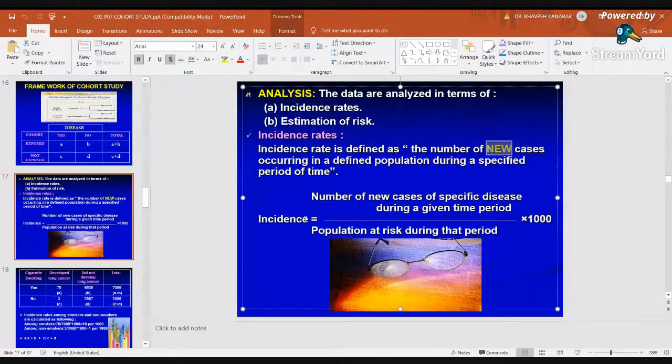Number of new cases of the specific disease during a given period of time. For example, the number of new cases of lung cancer in April month of 2021. That is right here. New cases of specific disease. Specific disease means lung cancer. And then population at risk. Here we have to write down the population at risk and multiply by 1000. Remember the formula of incidence. Incidence is equal to the number of new cases of the specific disease during a given period of time divided by population at risk during that period.